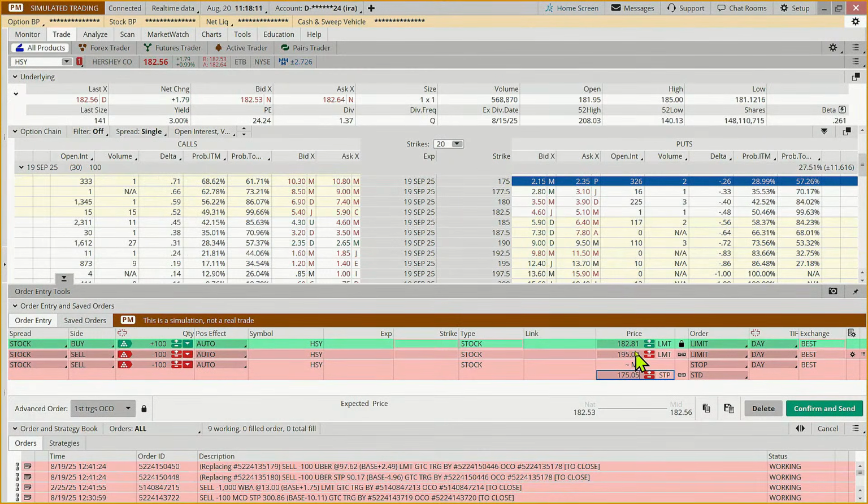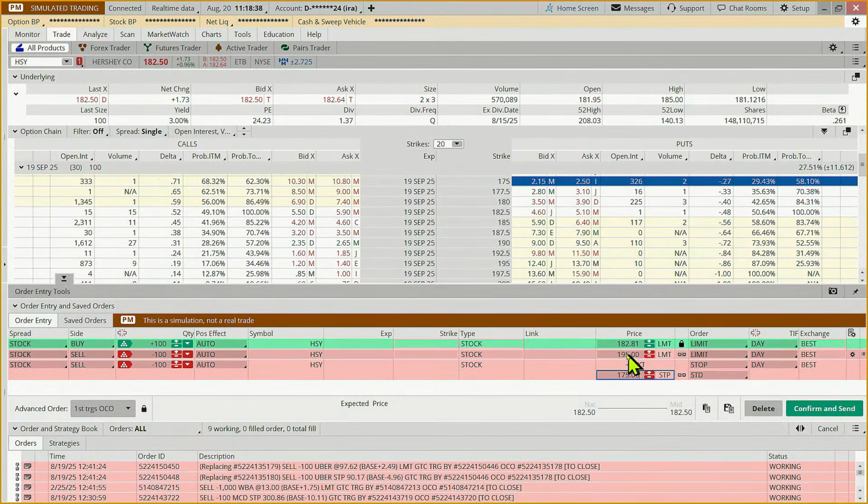Now, when we put in a stop loss, is that a guarantee we're going to get out at exactly that price? No. If the stock were to gap down like Target did this morning and our stop was above where the stock opened, then we could easily be stopped out at a price that was lower than what we were expecting. On the other hand, it could gap above our price.